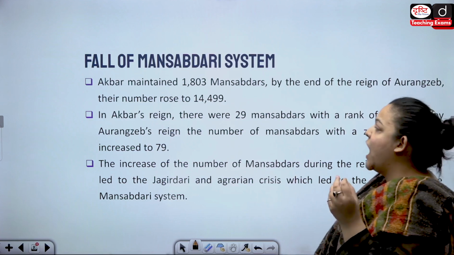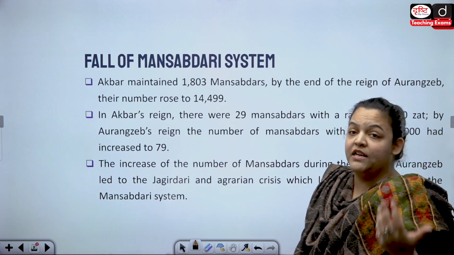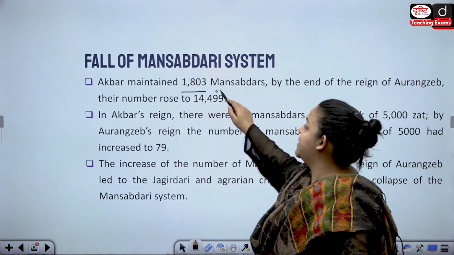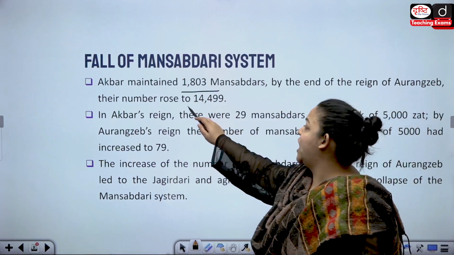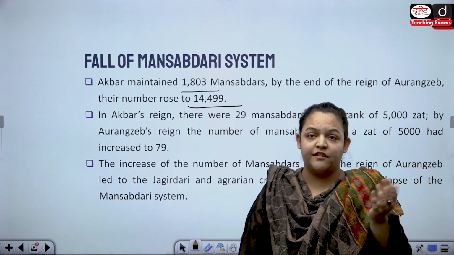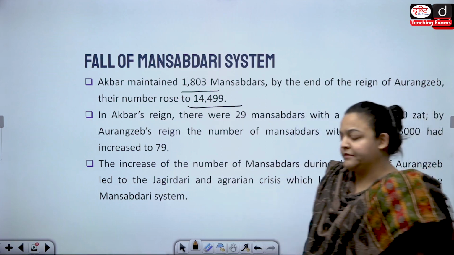Okay, so let us see how the number of Mansabdars rose and how there is a decline in the Mansabdari system. Akbar maintained 1,803 Mansabdars. By the end of Aurangzeb's reign, it had risen to 14,499. Now this rise in Mansabdars also means the fall of the Mansabdari system. Why and how? Let's understand.